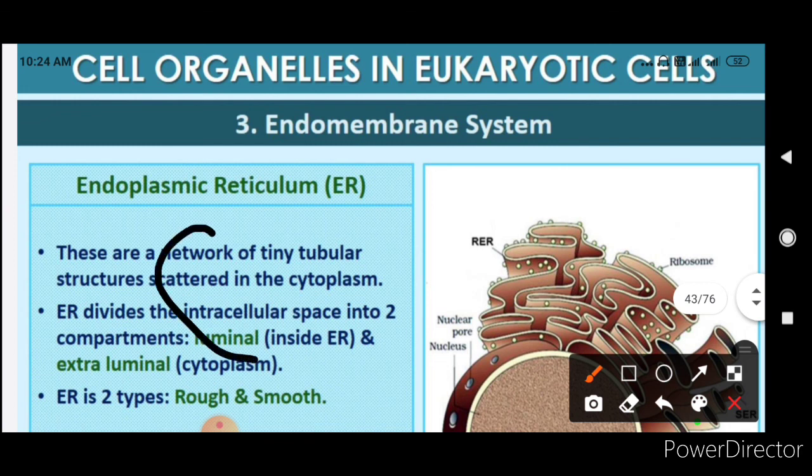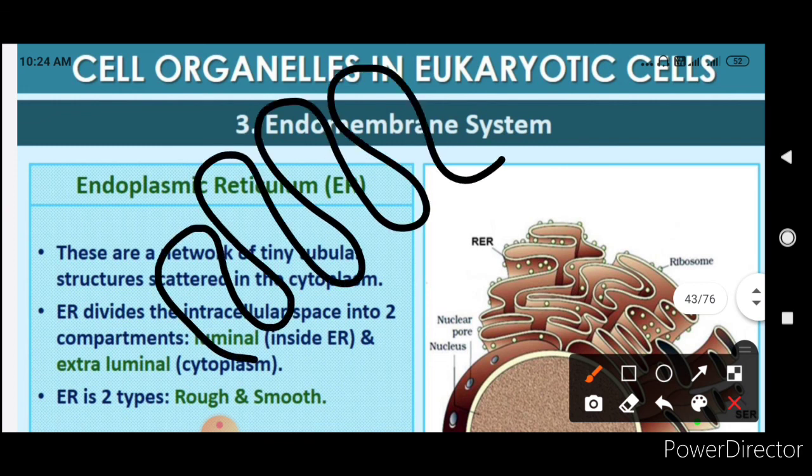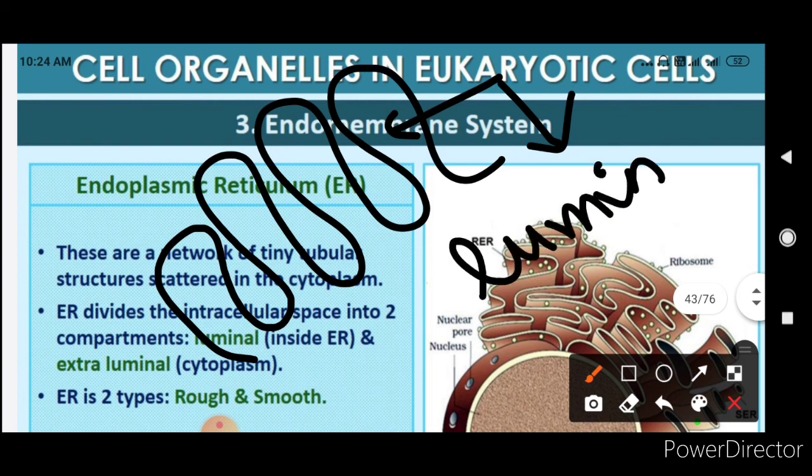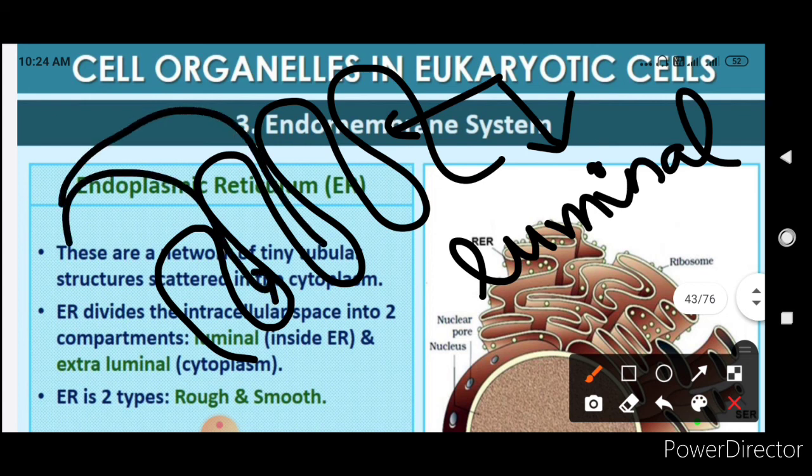See, when we are drawing a diagram in this way, this is the tubular structure. So all the things inside the tubule are the luminal things. And the compartment present outside is nothing but the extraluminal space.